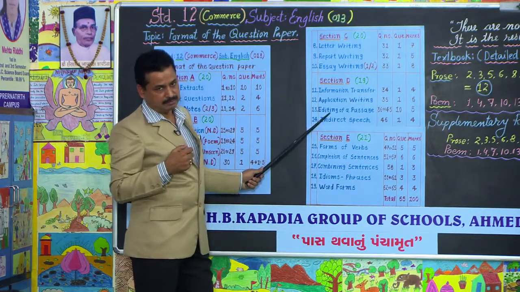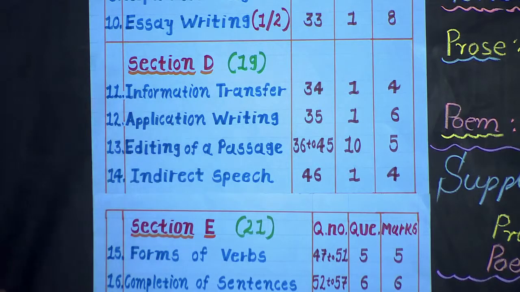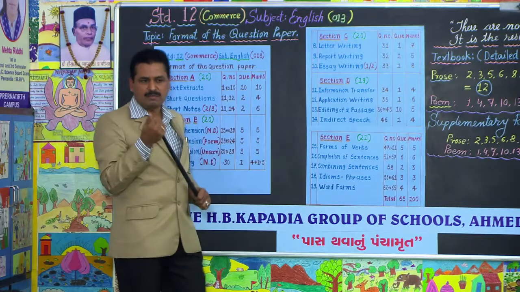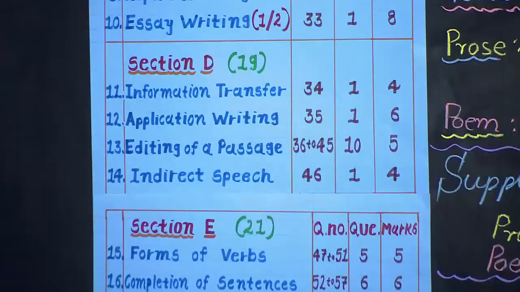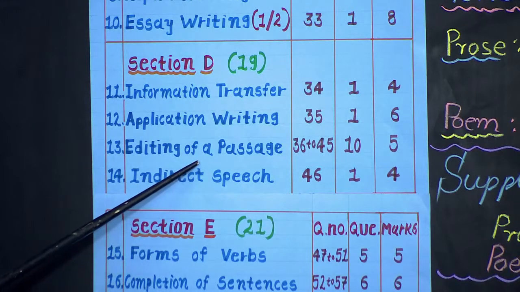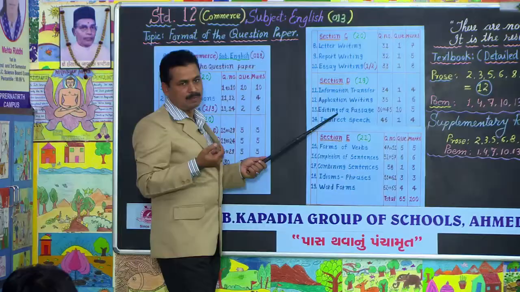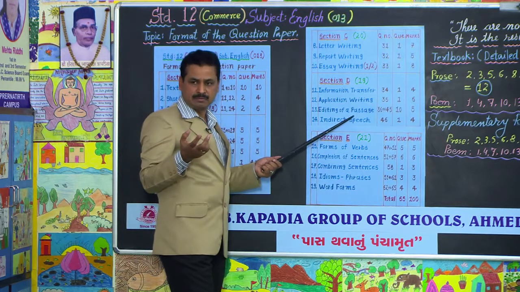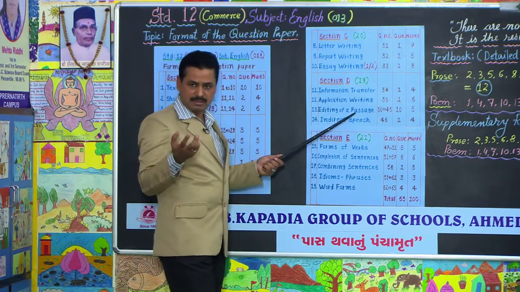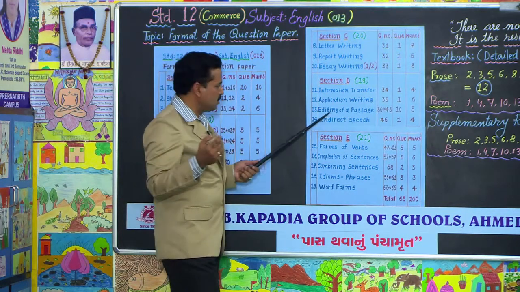Editing of a passage, a paragraph. The paragraph would have 10 blanks. Each blank would be given 2 options or 3 options. You have to select the very correct one, edit it in that paragraph, and rewrite the paragraph. Here there may be a spelling error, maybe an article, maybe pronouns, maybe tenses, maybe capital or small letters. Just read and write.